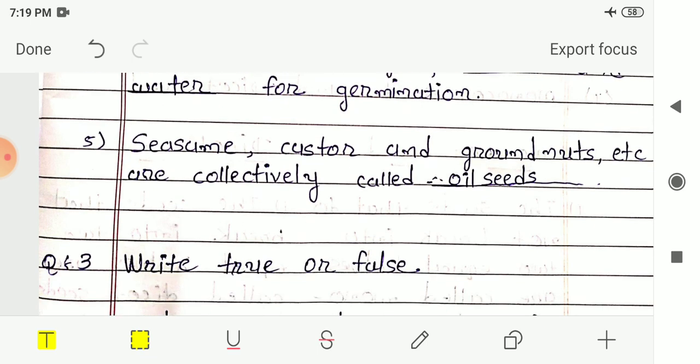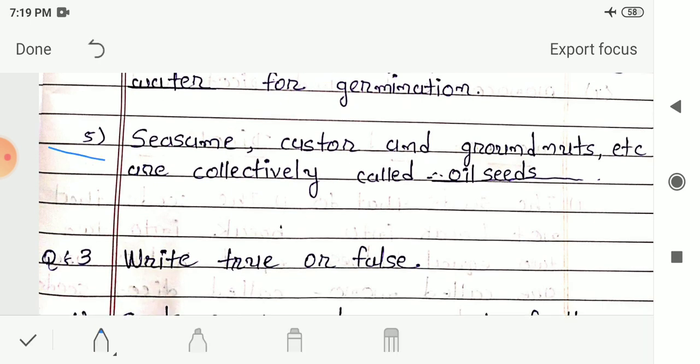Next, fifth number, sesame, castor and groundnuts, etc. are collectively called blank. So these are collectively called oil seeds. So oil seeds is your answer, O-I-L-S-E-E-D-S, oil seeds. So these are the examples of oil seeds. Sesame, castor and groundnuts, etc. are collectively called oil seeds. And we are using these seeds to get oil. So these are the fill in the blanks. Question 2 here gets over.